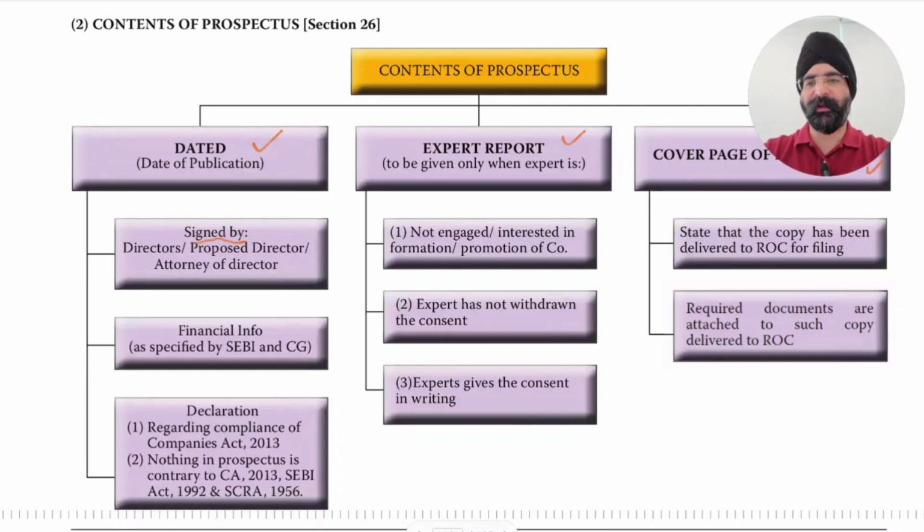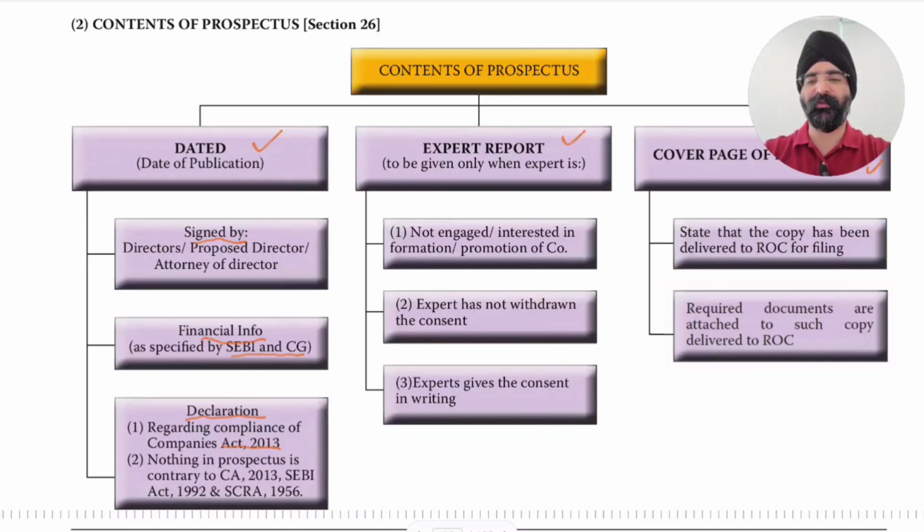Then the prospectus contains financial info as specified by SEBI and central government. So it will contain financial information, last 3 years track record, and other things as specified by SEBI and central government. Then it will contain a declaration regarding compliance of Companies Act, that this prospectus is drafted in compliance with the Companies Act.